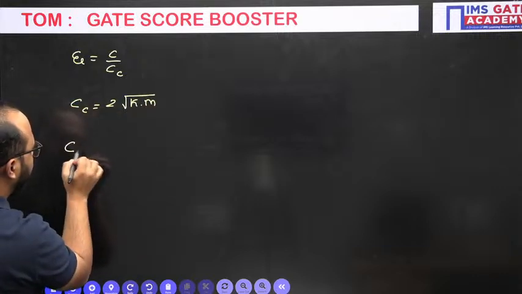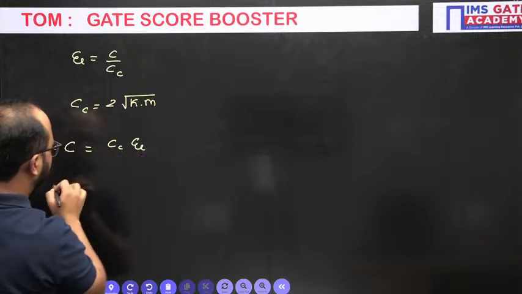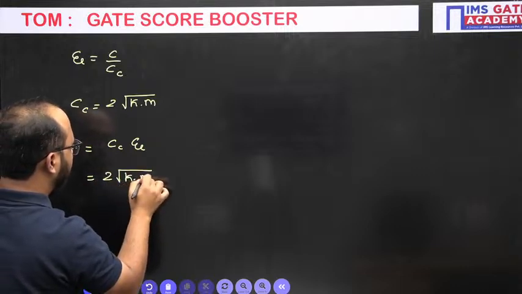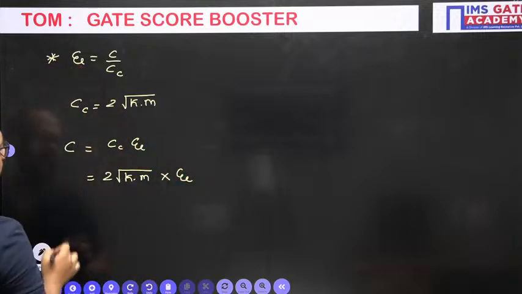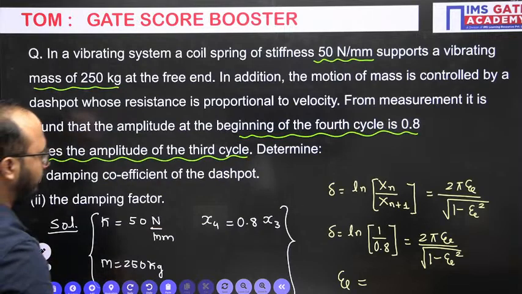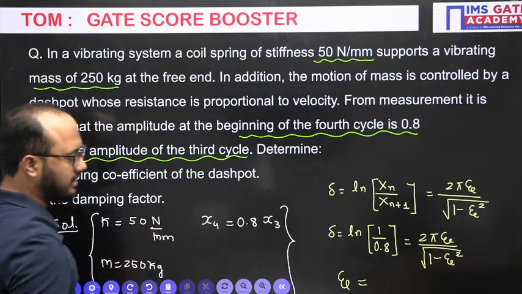So if I have to find the damping coefficient, it will be equal to Cc times the damping factor, or damping ratio. Cc value is 2 root k into m, multiplied by the damping factor. So we need to use this relation to calculate the damping coefficient. Okay, the damping coefficient, that is what they are asking, option number 1.